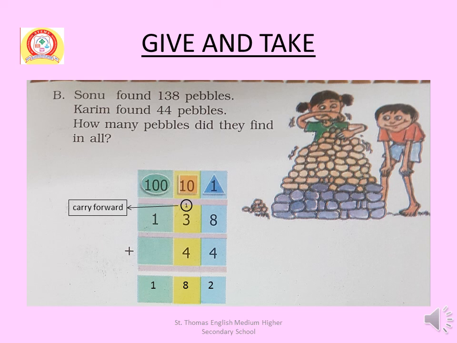So 138 plus 44. 8 plus 4, that is 12. 1 carry forward. 3 plus 4 plus 1, that is 8. And then 1. So 182. So total 182 pebbles they found in all.